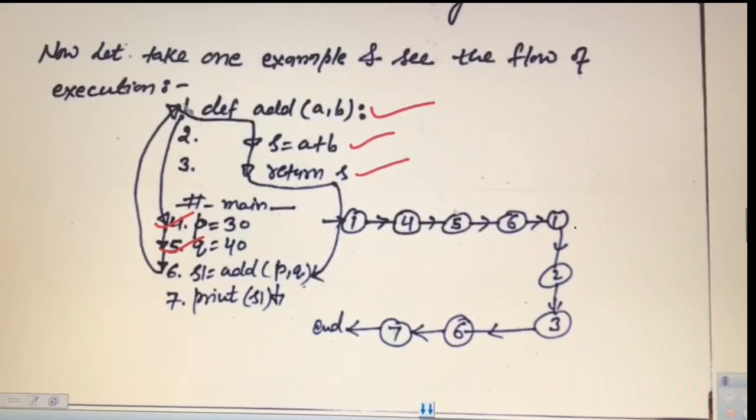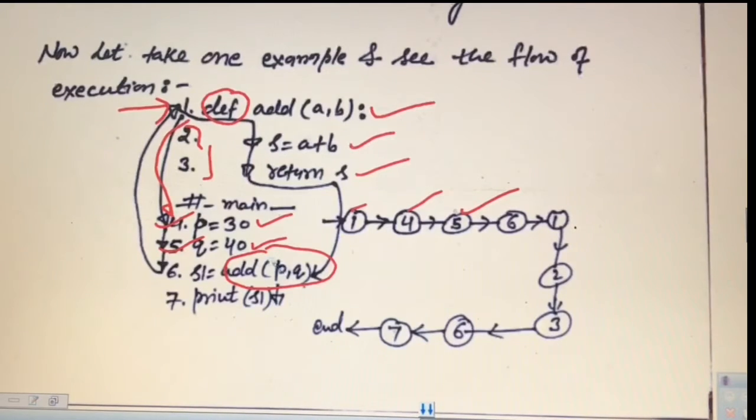So first of all, when the program executes, it will see the first statement of the program. It is a def keyword which the Python interpreter will encounter. So it will come to know that it is a function. So it will skip the function body. It will skip statements number 2 and 3. So it will directly come to statement number 4. So now from 1 it will go to 4. Now this variable will be created, then it will go to 5. This is a sequential statement. Then this is q = 40, so it will go to 5. After that it will go to 6. It is a function call statement.